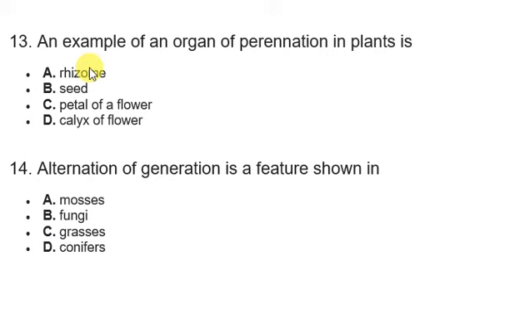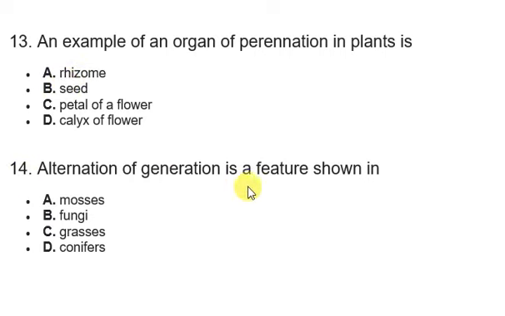So if you've seen ginger before, that's not all to ginger. When you return ginger to a favorable condition, it's going to sprout again. You're going to see leaves coming out, flowers and everything. Yes, it's an organ of perennation. It helps to preserve the generation of a plant, so you're able to replant it again when the condition is okay. So the correct answer here is option number A. Option A. Question number 14.